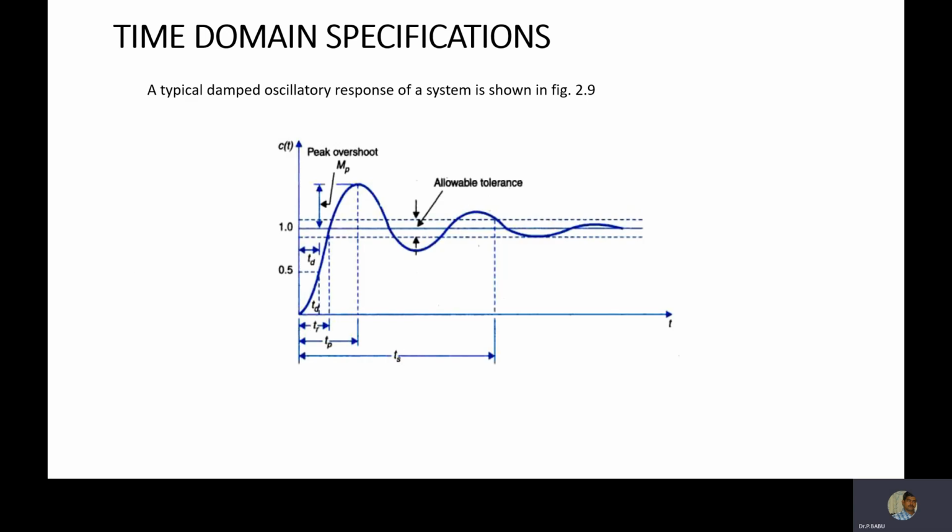This is the damped oscillator response curve in the figure. This is the rise time and delay time. This is the maximum peak overshoot, and this is the tolerance band. This is the peak time. This is the settling time. The damped oscillator response of the curve.